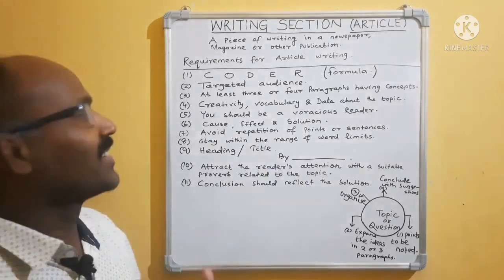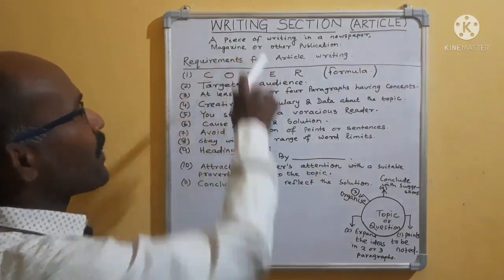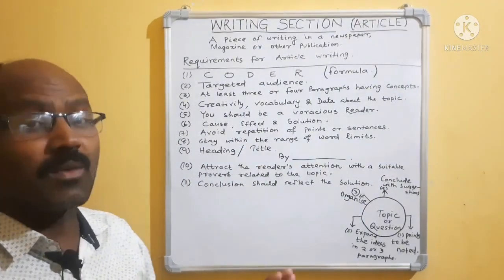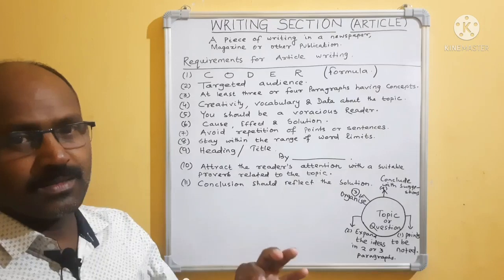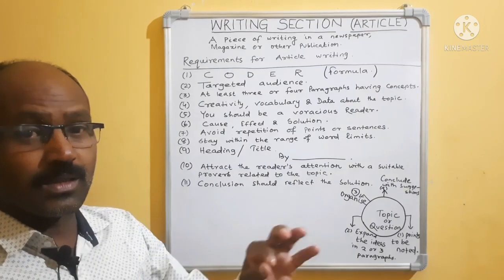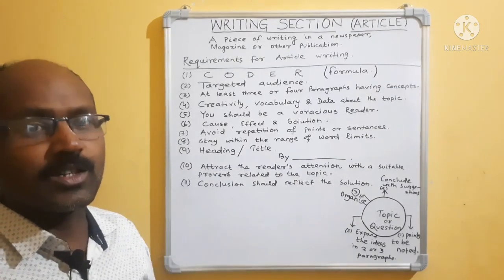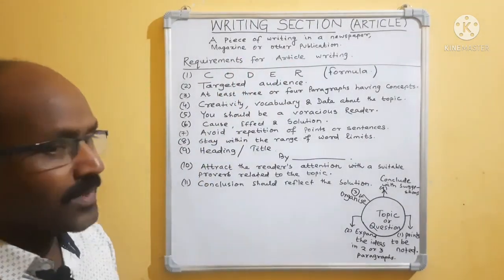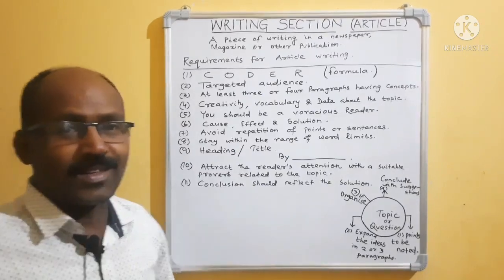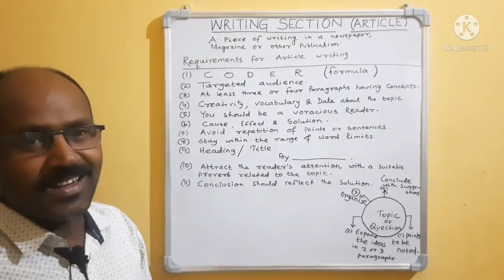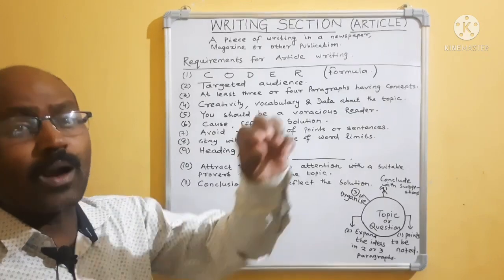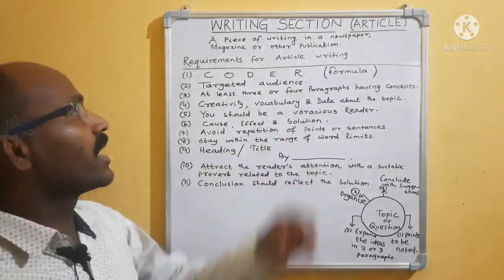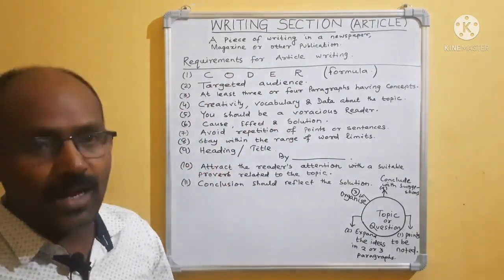What is an article? An article means a piece of writing in a newspaper, magazine or other publication. I will always request you to read the articles in newspapers generally. As we are going to write an article, what do we require before writing? First, see the requirements for article writing.